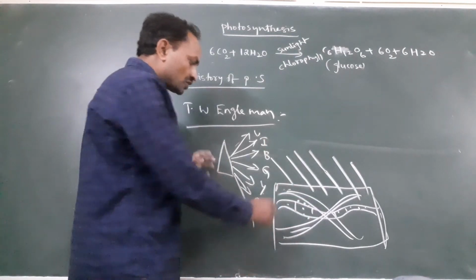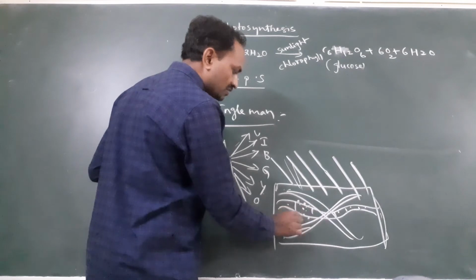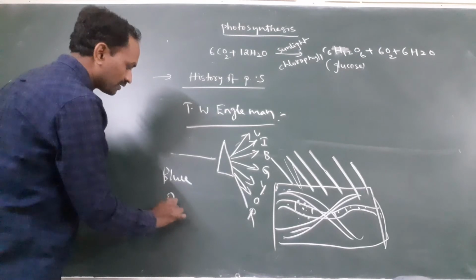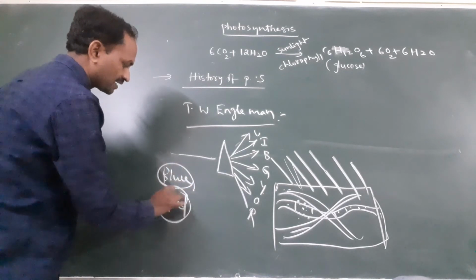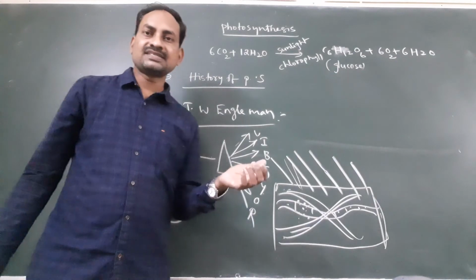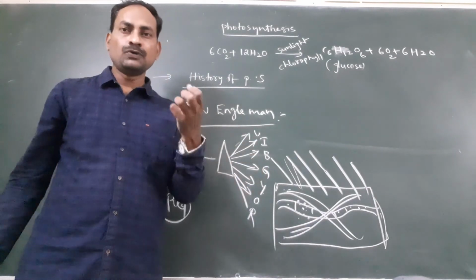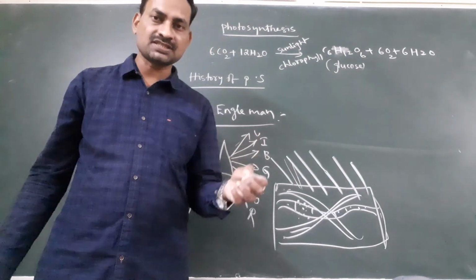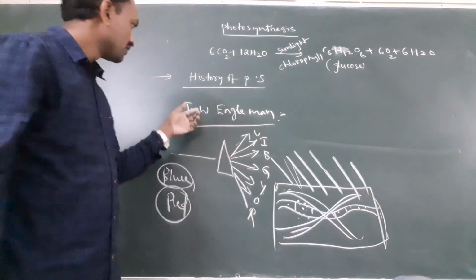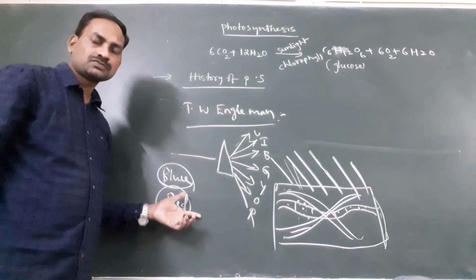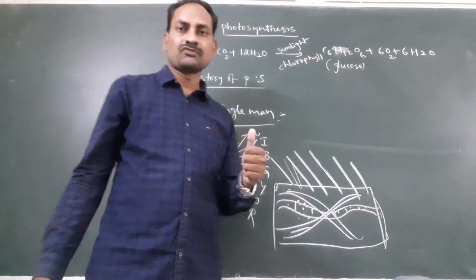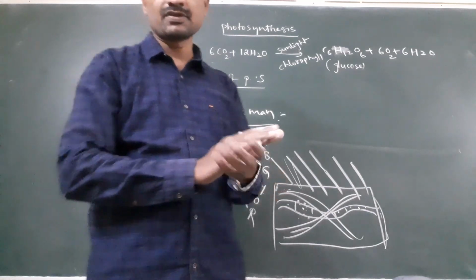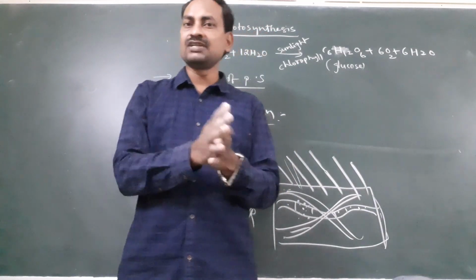Here he observed that more aerobic bacteria were found in the region of blue light and red light. So by this small experiment we concluded that blue light and red light are more efficient in photosynthesis. This is the absorption spectrum performed by T.W. Engelmann. Tomorrow we will see the remaining experiments done by different scientists. Thank you.